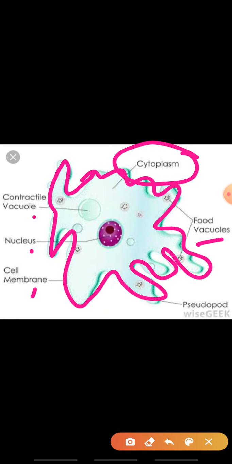Then another example for irregular shape is your white blood cells, WBCs, or leukocytes. So why are they irregular in shape? Because they can easily reach the site of infection and can fight the infection.